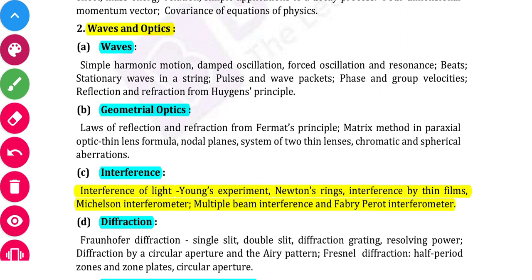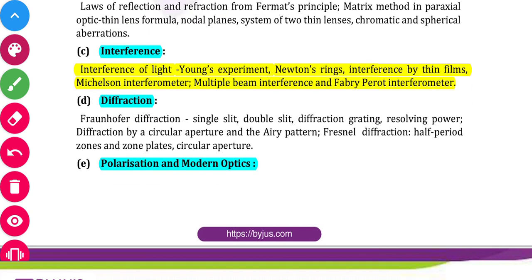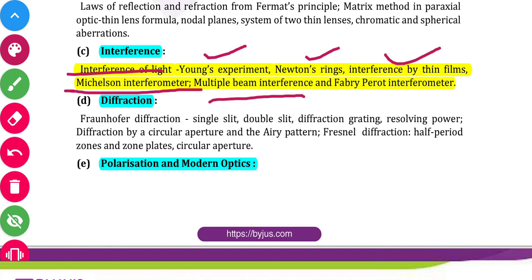Okay, so the next topic is interference, and in interference we will discuss interference of light, Young double slit experiment, Newton's rings, interference by thin films, Michelson interferometer, multiple beam interference, Fabry-Perot interferometer. Okay, Fabry-Perot interferometer. And the next topic is diffraction.